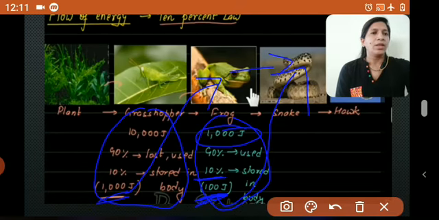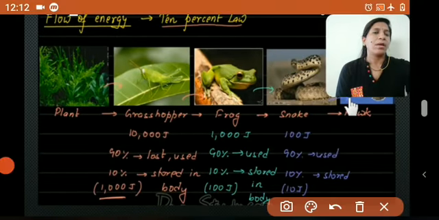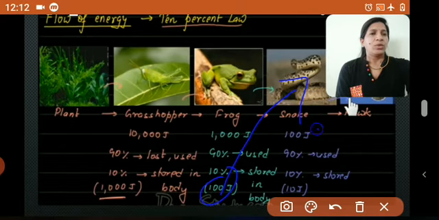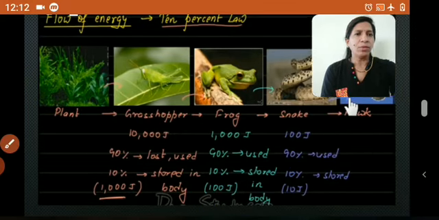Fine. So then the same process happens in the snake also. This 100 joules of energy is taken by the snake. Very simple. Nothing is there to confuse. So from the 100 joules, again 10% energy can be stored in the snake, because 90% energy is used up in different life processes. Okay, very good. Then next we will move to the hawk.